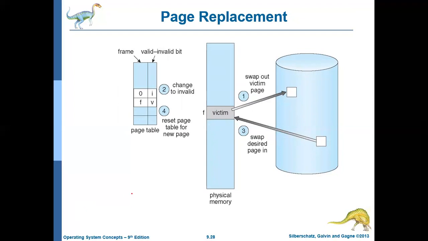For that, in the main memory, one more bit will be added. That bit is called the modified bit or dirty bit. Initially this bit will be 0, which means that this page is not modified. If any write operation happened, then the modify or dirty bit will be converted to 1.